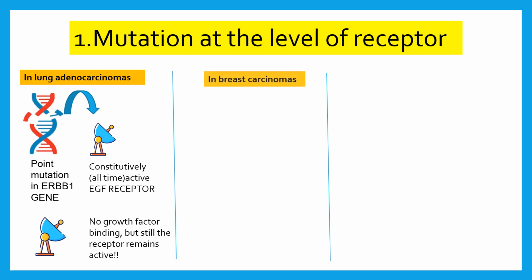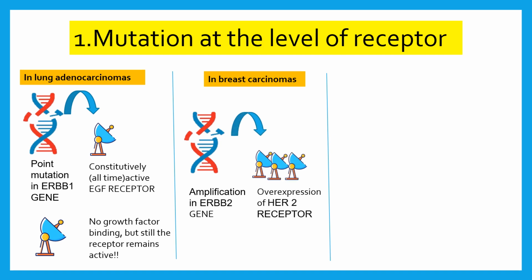Similarly, in breast carcinomas, there is an amplification in the ERBB2 gene. ERBB2 gene in general codes for the HER2 receptors. So now when there is an amplification, it leads to overexpression of the HER2 receptors, and all these receptors receive signals from the growth factors and they keep giving signals to the nucleus for the production of more cells.